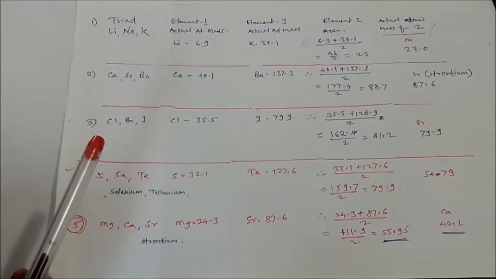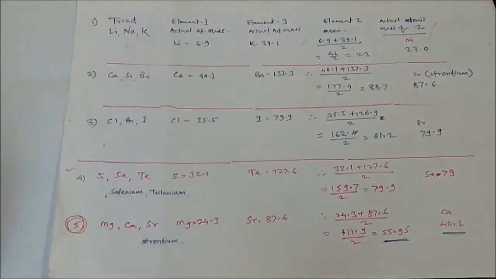Now the next attempt was given by the English scientist John Newlands. Let's see what he gave. After the failure of Dobereiner, the second scientist, John Newlands, an English scientist, in the year 1866 made the second attempt to classify these elements. John Newlands correlated the atomic masses of the elements to their properties in a somewhat different way. He arranged about 56 elements known in those days.